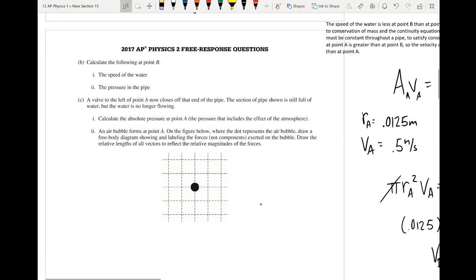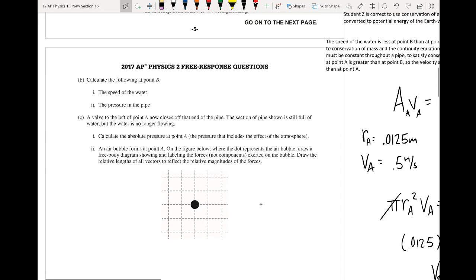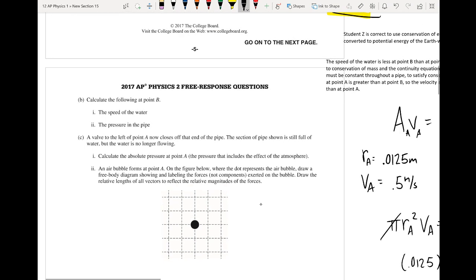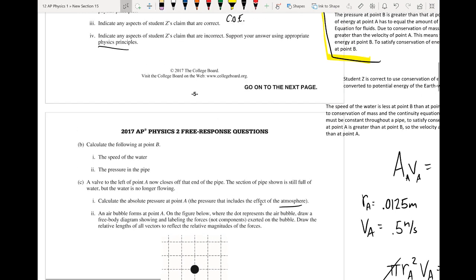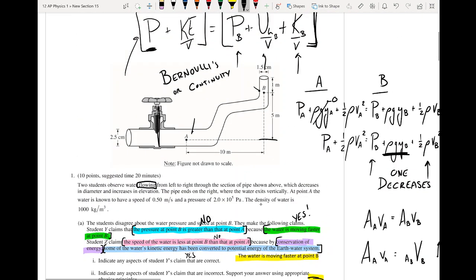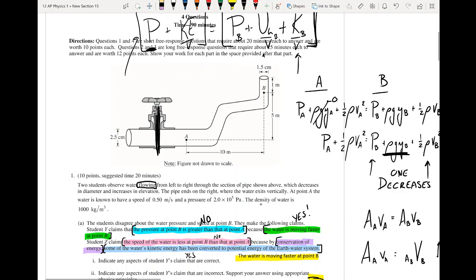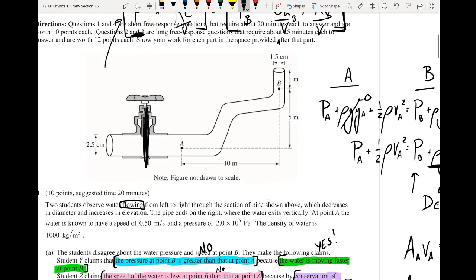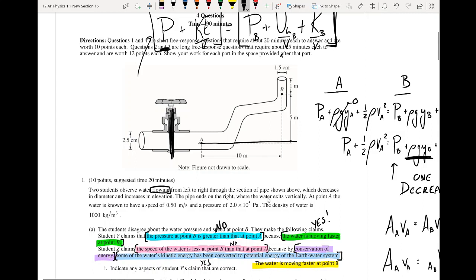So for C, a valve to the left of point A now closes off that end of the pipe. The section of pipe shown is still full of water, but the water is no longer flowing. Calculate the absolute pressure at point A. This pressure that includes the effect of the atmosphere. All right, so what we're saying here is we close this off, and now our water is not flowing anymore. So now we're dealing with the stationary fluid. So we are saying at point A, what is the absolute pressure?